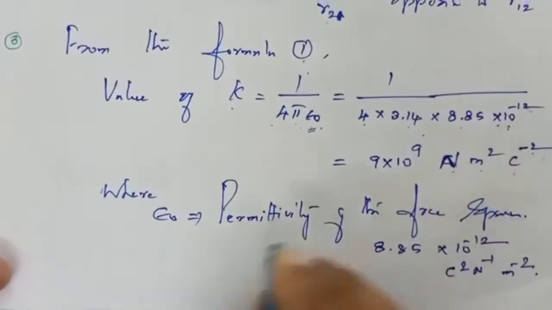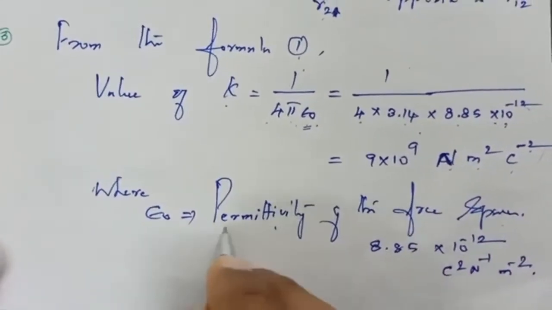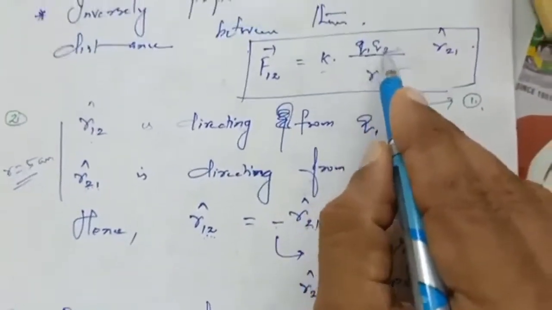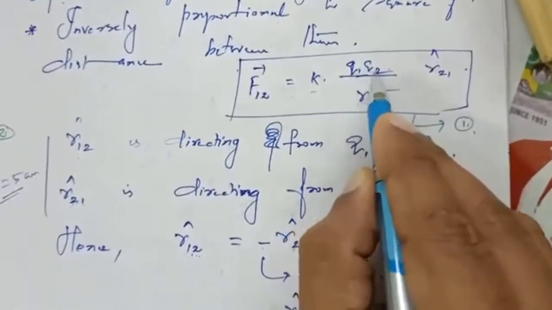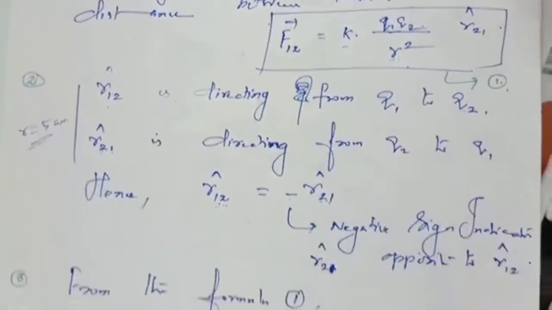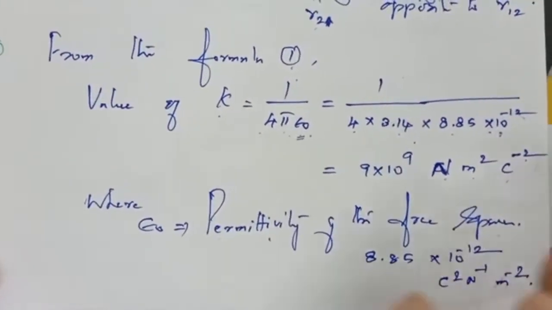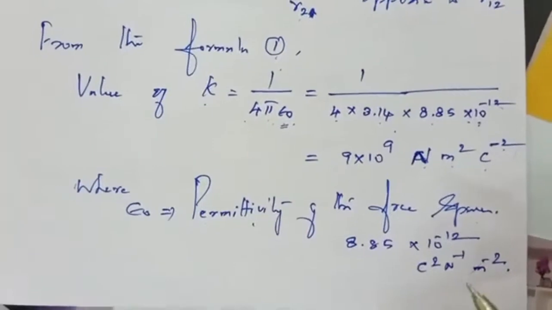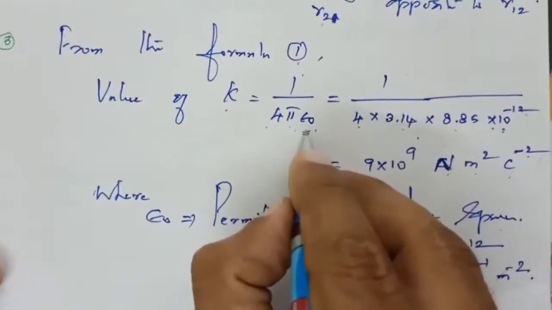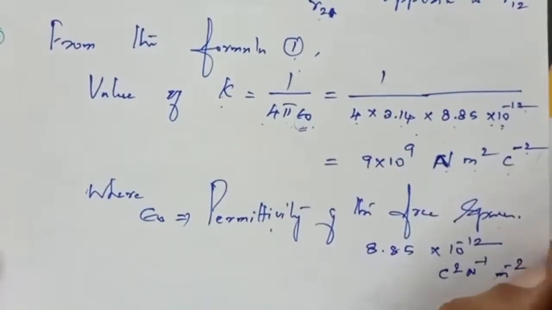In one word, this is the value of epsilon naught, the permittivity of free space. What is the meaning of permittivity? It means the allowability. Two charges are there, separated by a distance in vacuum or free space, as I told you. The free space value is this much. You can insert some dielectric medium. When we insert a dielectric medium, automatically the proportionality constant, the denominator value, will change. That we will see in a later aspect.